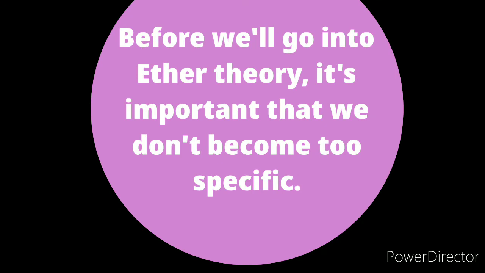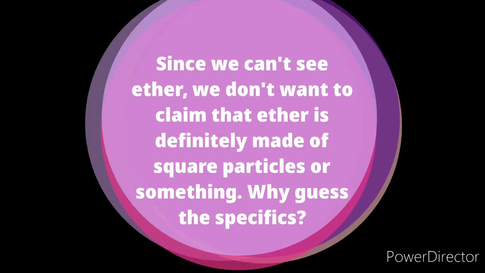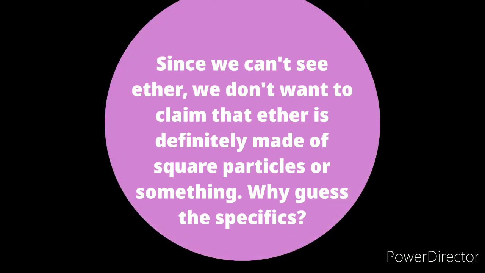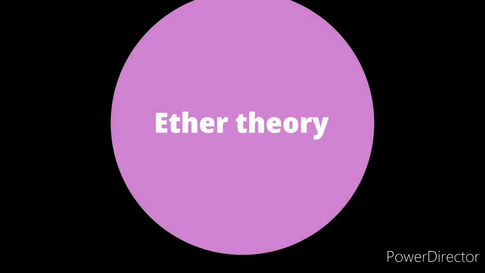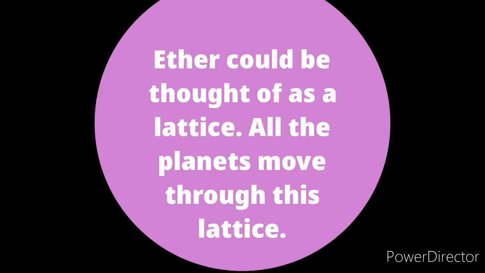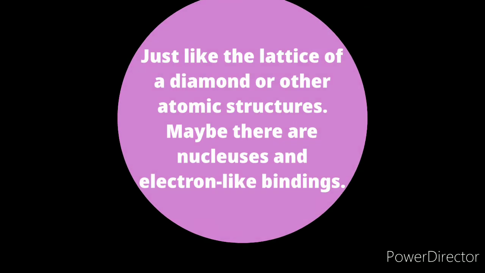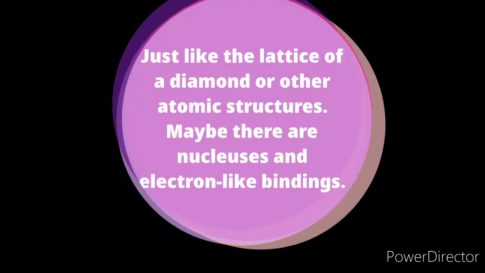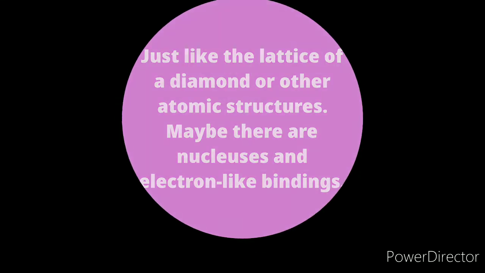Before we go into ether theory, it's important that we don't become too specific. Since we can't see ether, we don't want to claim that ether is definitely made of square particles or something. Why guess the specific? Now the ether theory. Ether could be thought of as a lattice. All the planets move through this lattice, just like the lattice of a diamond or other atomic structures. Maybe there are nucleuses and electron-like bindings.